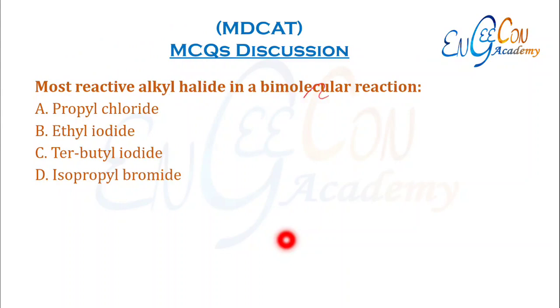Most reactive alkyl halide in bimolecular reaction. Bimolecular reaction means either SN2 or E2. In such reactions, the order of reactivity is primary, followed by secondary, followed by tertiary. So in primary, we have ethyl iodide and propyl chloride. Now we have to choose one of them. We know that among alkyl halides, iodides are most reactive, followed by bromides, followed by chlorides, and then fluorides. So iodides are most reactive, so this is the correct option.